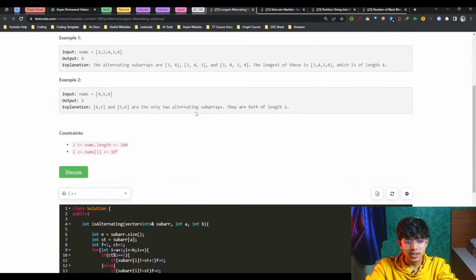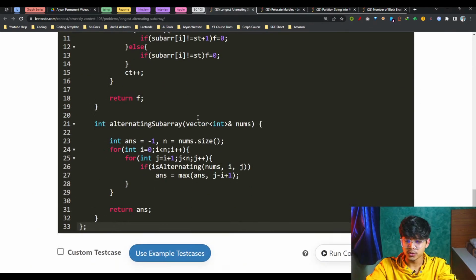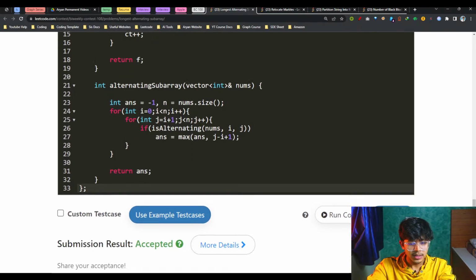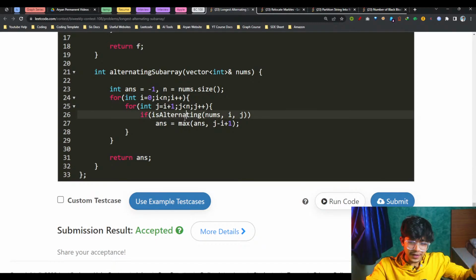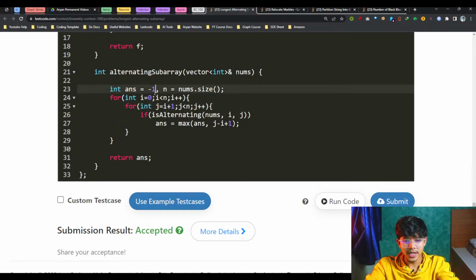Yep, so it was very simple, a simple brute force kind of stuff. See, it doesn't matter for this question to apply anything. The one I am showing is an O of n cube algorithm. Simply you can also use an O of n square one. You can optimize that much further if you want, but still it's not required. Simply I just got the answer, which is -1 if it is not there.